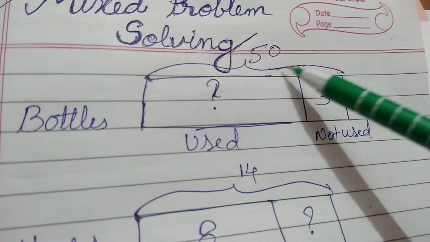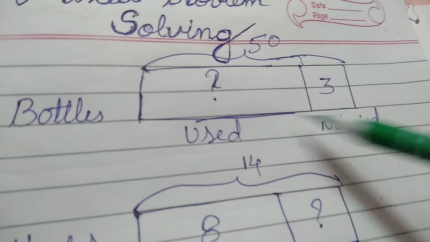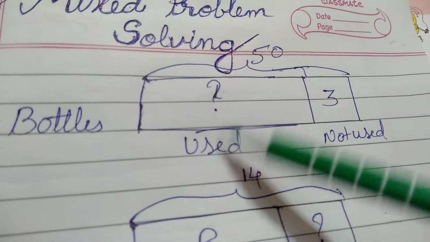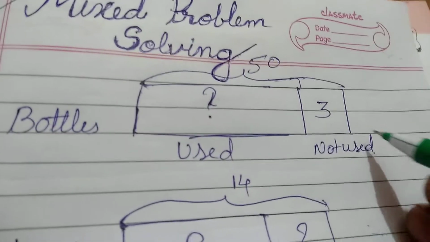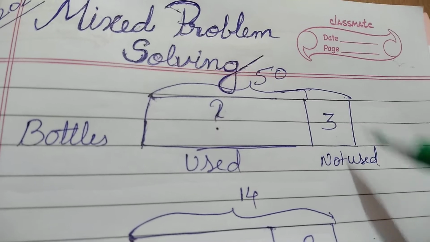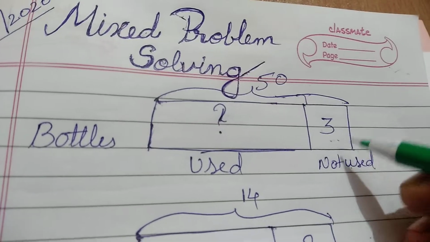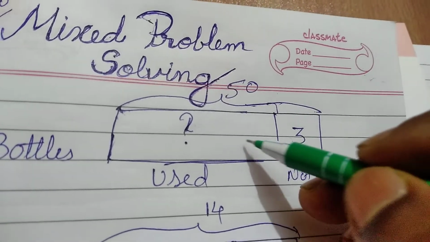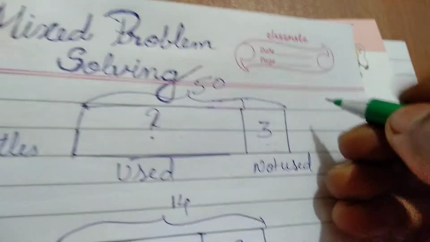Juice bottles are 50. In that, not used are 3, and we have to find out the number of bottles used. So, total is given and not used is given. Here we clearly understand that we have to do subtraction, then we can know how many people have used the bottle.